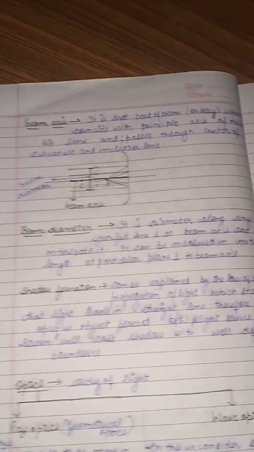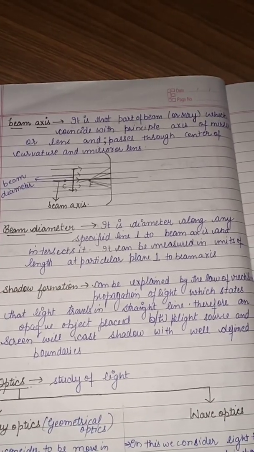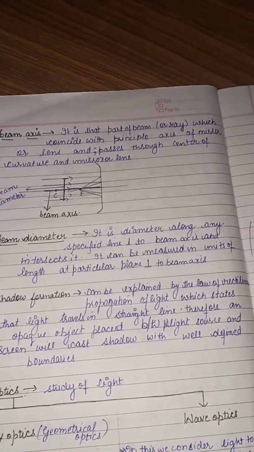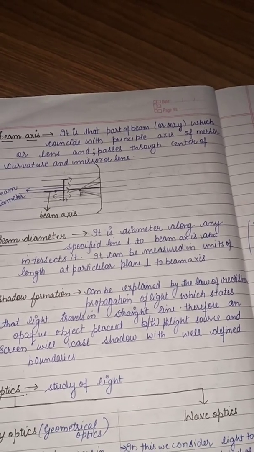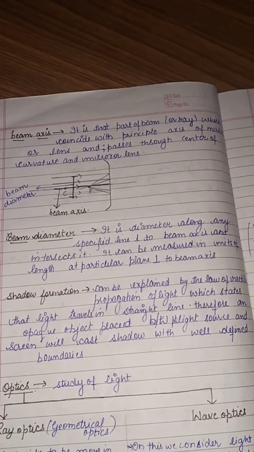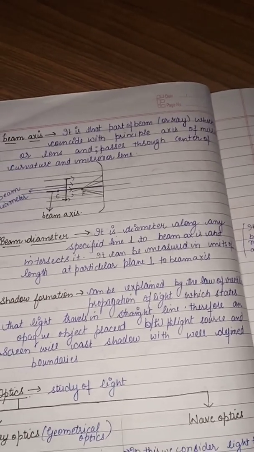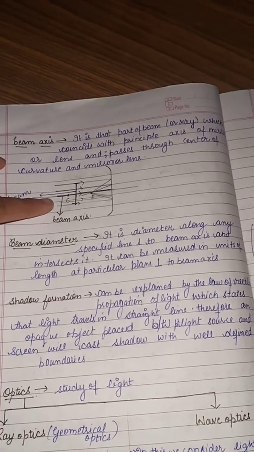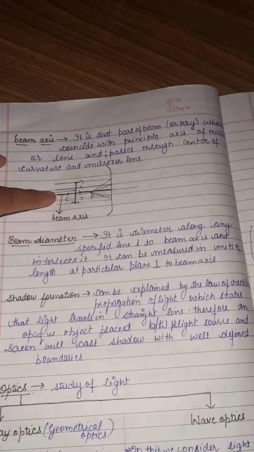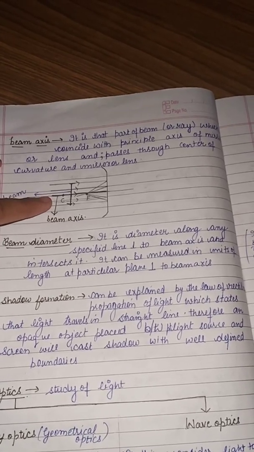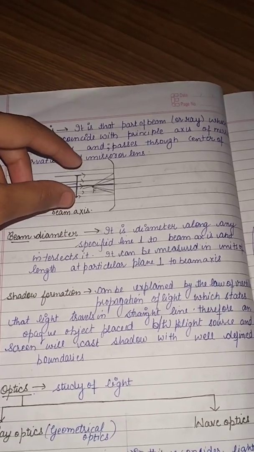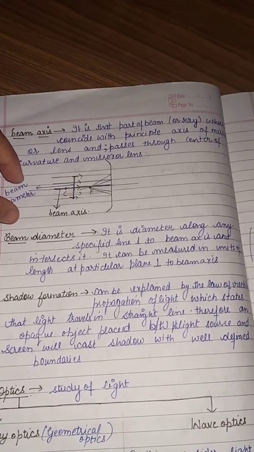Next, we are talking about the beam axis. It is that part of the beam or ray which coincides with the principal axis of a mirror or lens and passes through the center of curvature of the mirror or lens. Now let me explain it. If a bundle of rays is coming, that means a beam. If any ray is coinciding with the principal axis, I have shown it with the black color, then it is called the beam axis. And this diameter is called the beam diameter.